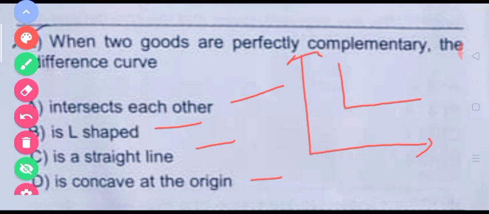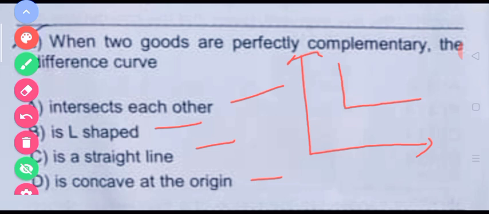These are perfectly complementary goods. Like we buy a pair of shoes, so the utility of the left shoe would be zero without the right shoe, and vice versa. So we have to consume the goods in a fixed proportion. We can't buy three left shoes and two right shoes.